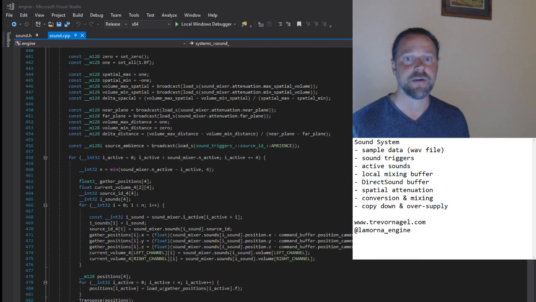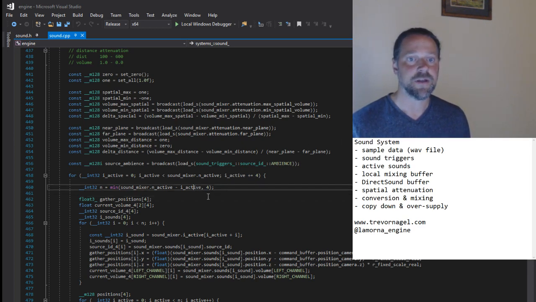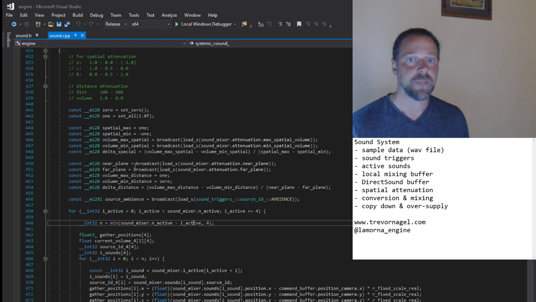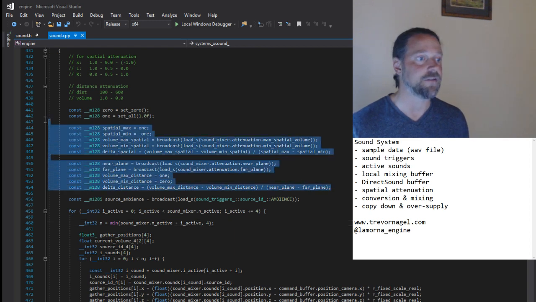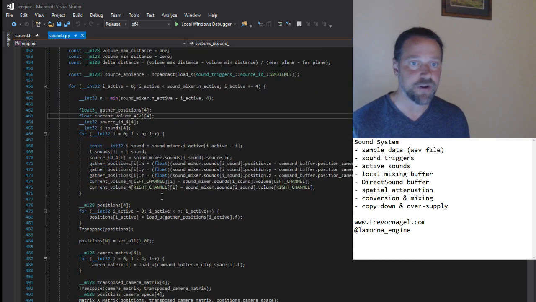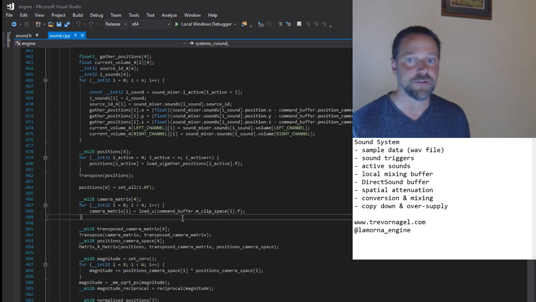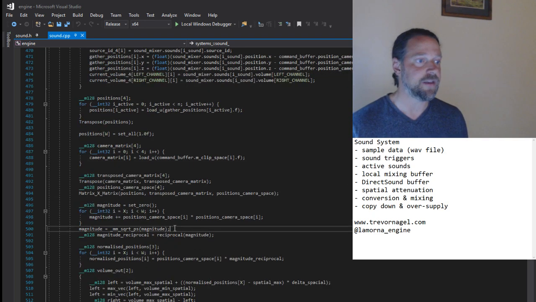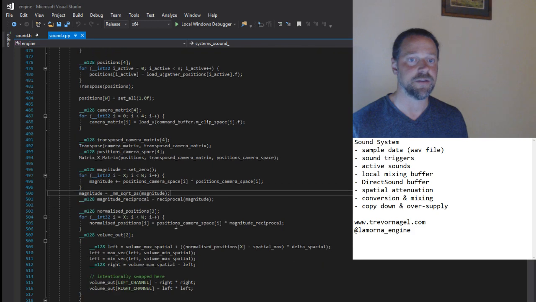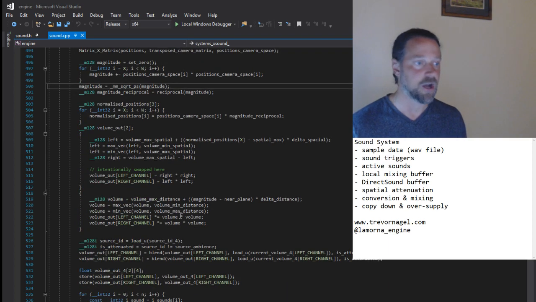Next we come to sound attenuation. This is done 4 sounds at a time in SIMD, so some broadcasting here into the vector registers and initialization. The source position of each active sound is transformed into camera space, and left and right volume values computed based on orientation, and attenuated by distance into a linear soundscape with a near and far plane for clean sound cutoff.